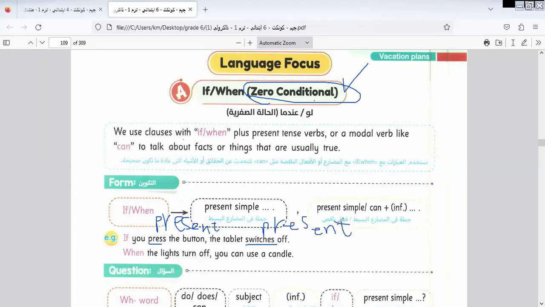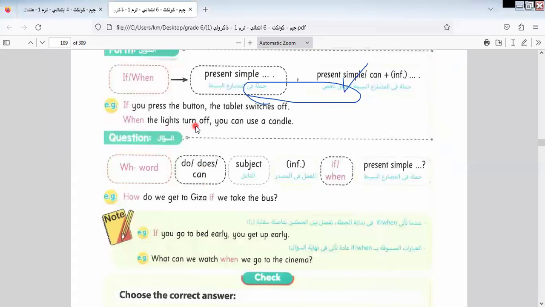Present and present. Here, if you press the button, the tablet switches off. Present and present. Let's continue the rest of the unit. When the lights turn off, you can use a candle. Here is present and present.